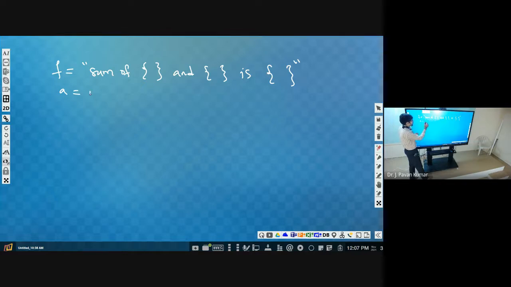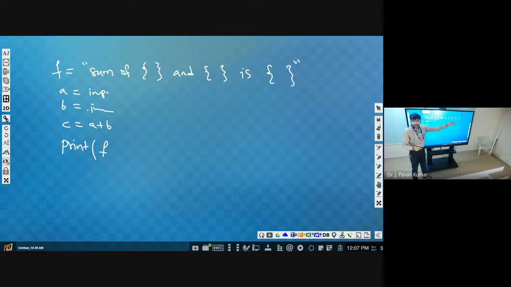So how we can print here: let us consider now we have A value as input, B value as input, and C value is equal to A plus B. Now what kind of message do we want to print? F. But if you print F alone, it will print this only. What we should print is F by providing these three values, A, B, C. So there is one function called format: F dot format.